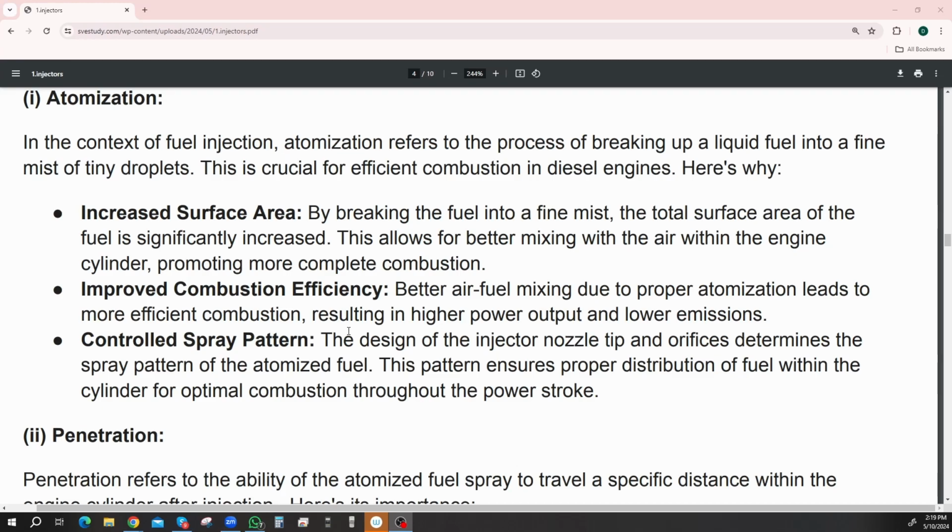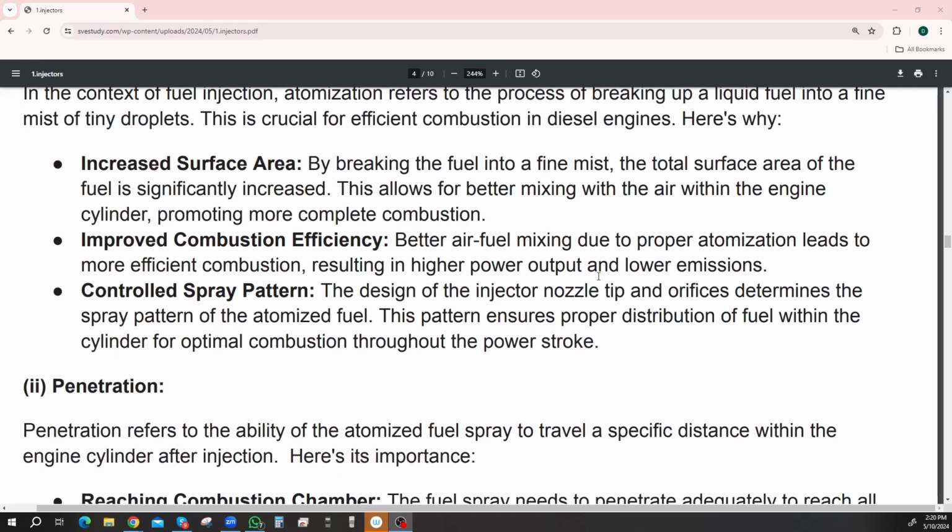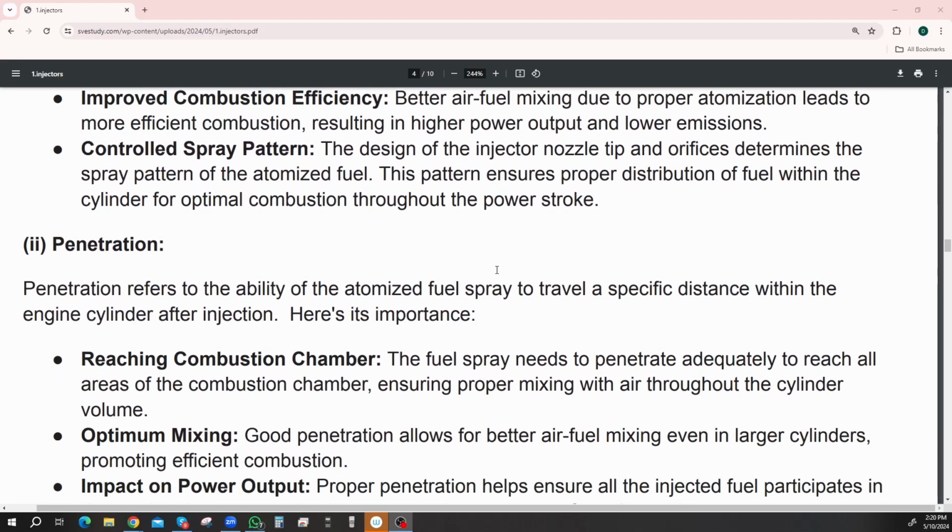And the controlled spray pattern. Design of the injector nozzle tip and orifice determines the spray pattern of the atomized fuel. This pattern ensures proper distribution of the fuel within the cylinder for optimal combustion throughout the power stroke. So I guess that could actually depend on the shape of the cylinder. It's going to be different. But basically it wants to spray it out as much as possible over a nice even spread, but it would matter about the size and the shape of the cylinder.